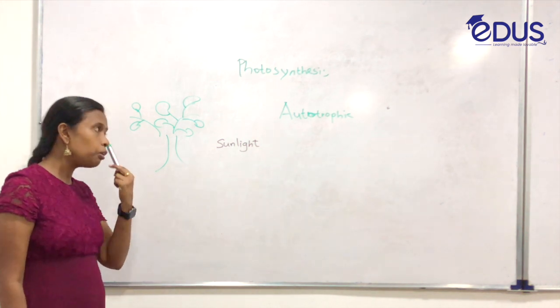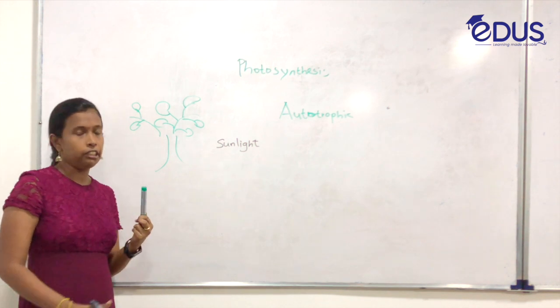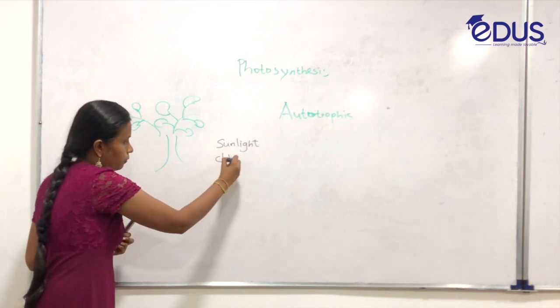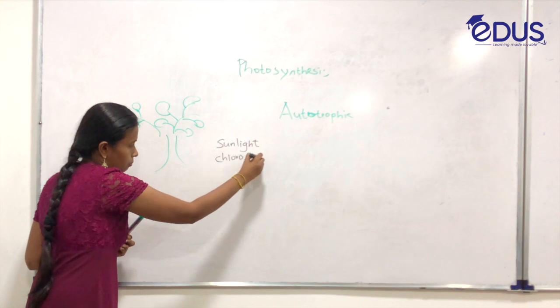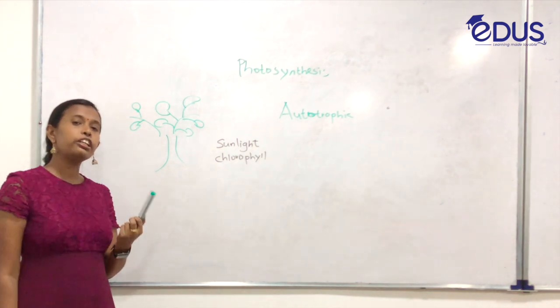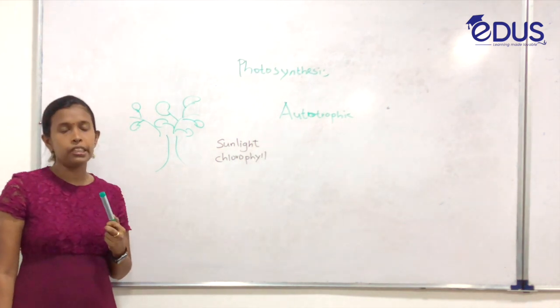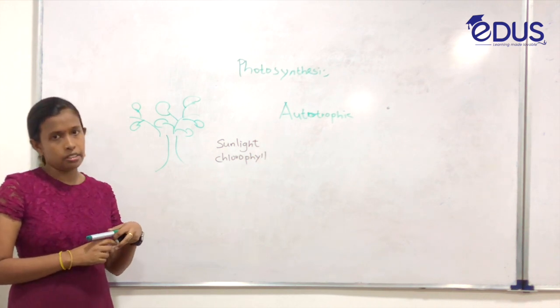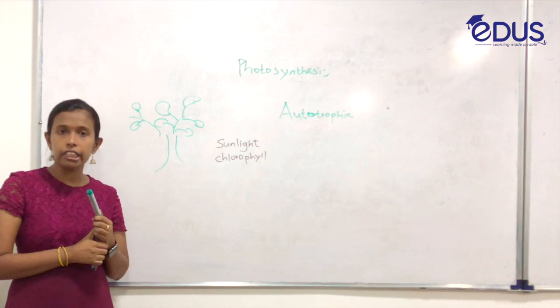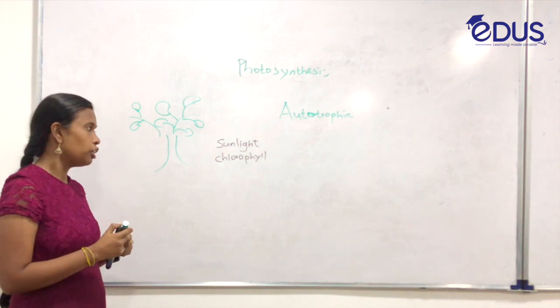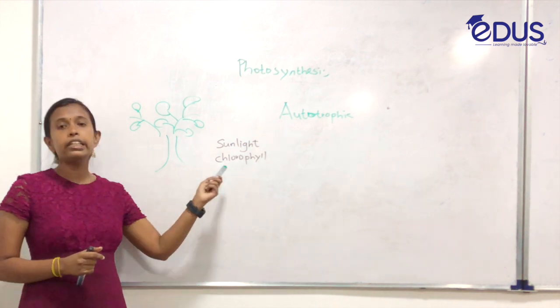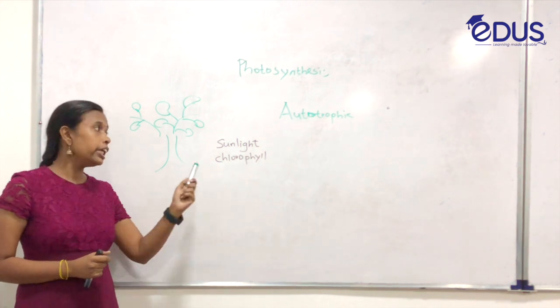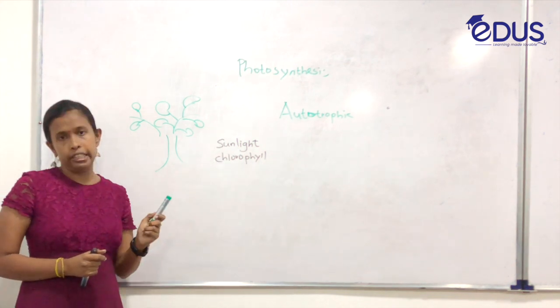The second one is chlorophyll. Chlorophyll is a green pigment that is specially present in green plants. This green color pigment will absorb the sunlight.